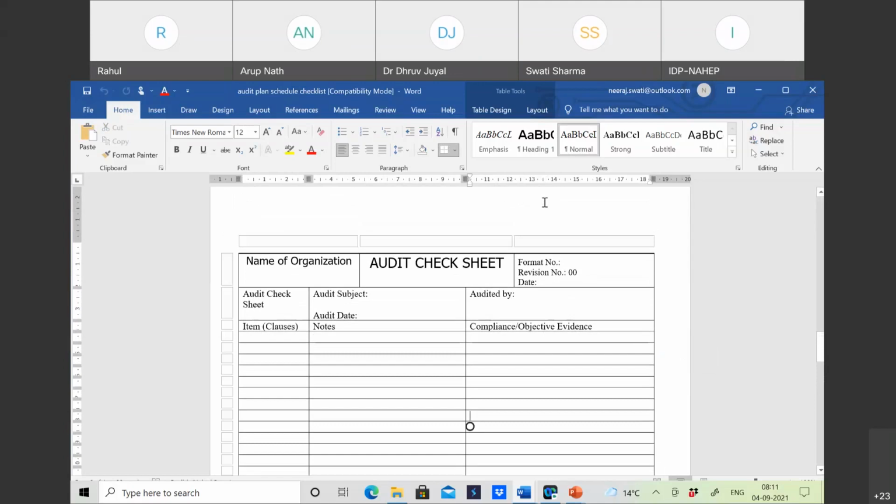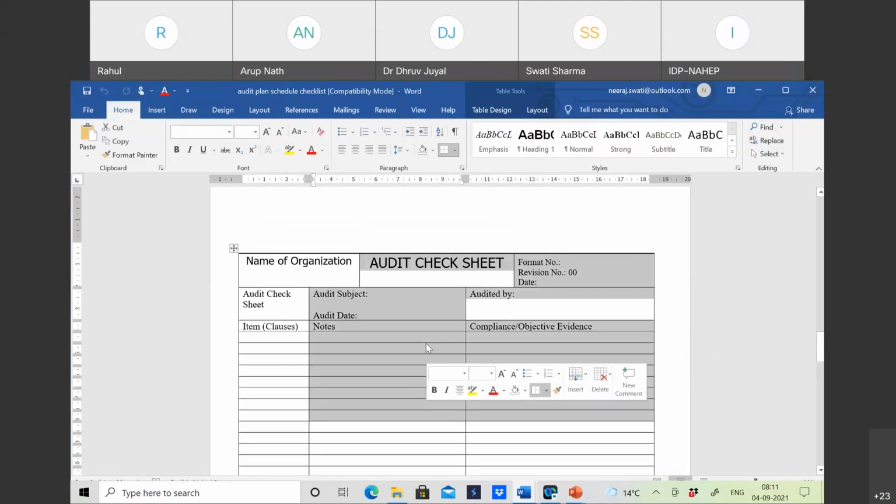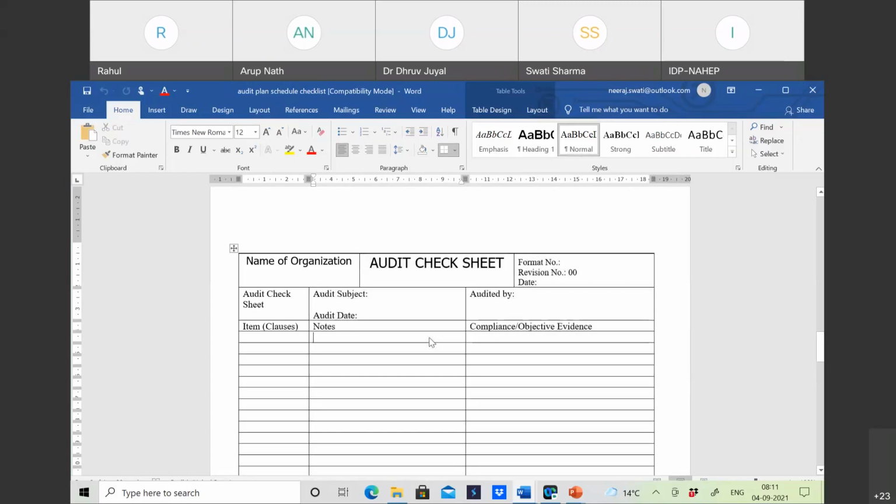And then audit report format depends on the company how they are making it. It is a reflection of the audit check sheets. जो भी audit check sheet में आपने observations डाली हैं उसको एक proper format के अंदर लिखते हैं. We make audit report for that. So these are the templates, general templates we will be using while audit.